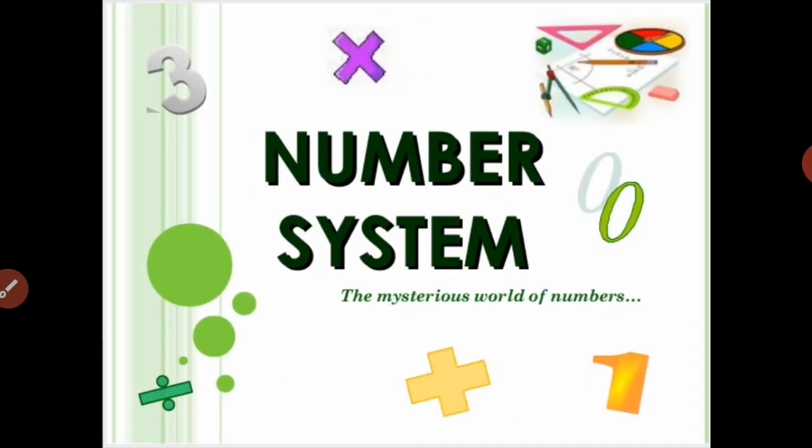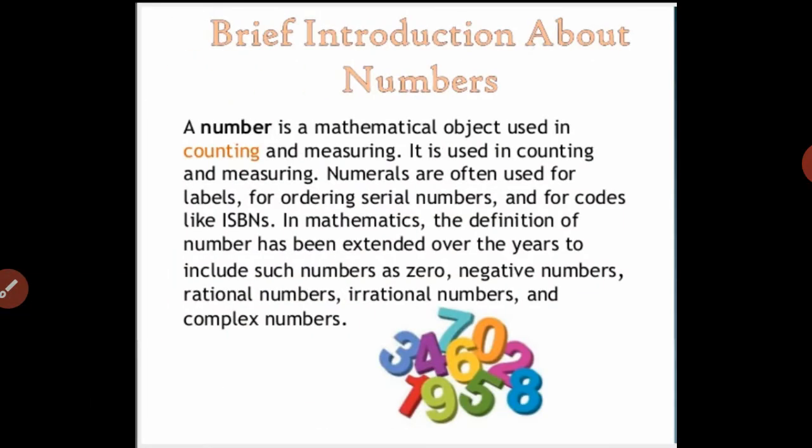So basically in number system, first of all I will give you a brief introduction about number. What is a number? A number is a mathematical object used in counting and measuring. Numerals are often used for labels, for ordering like serial numbers, and for codes like ISBNs.